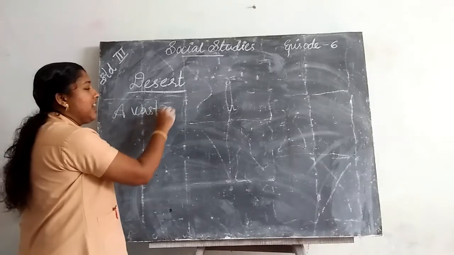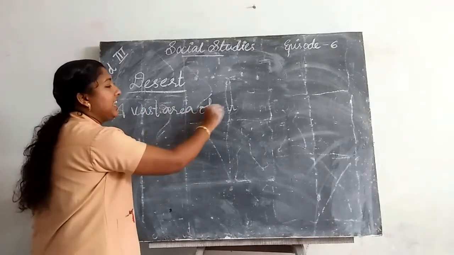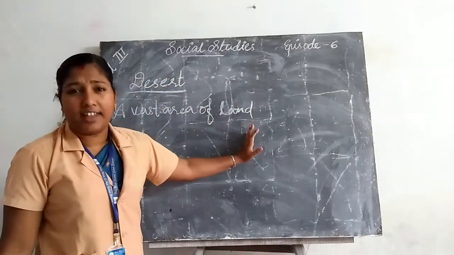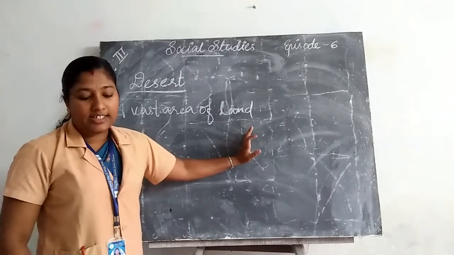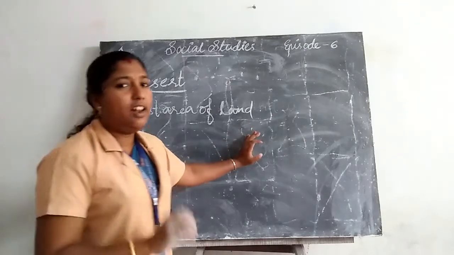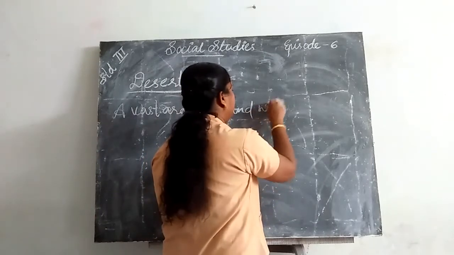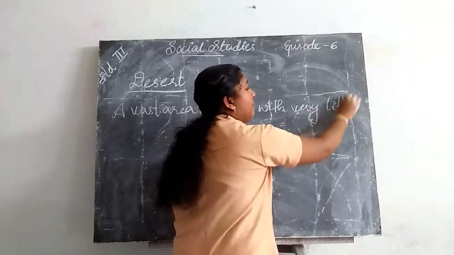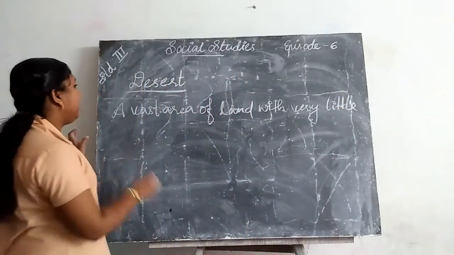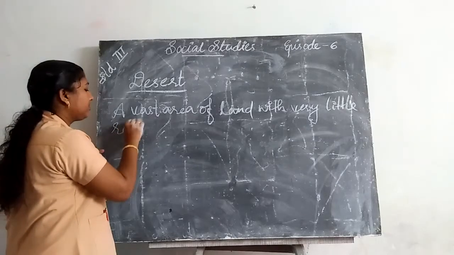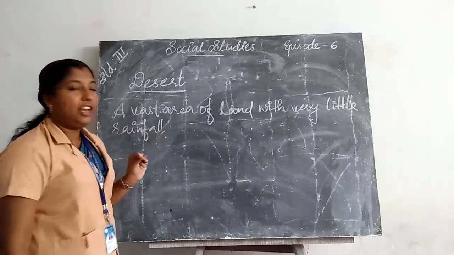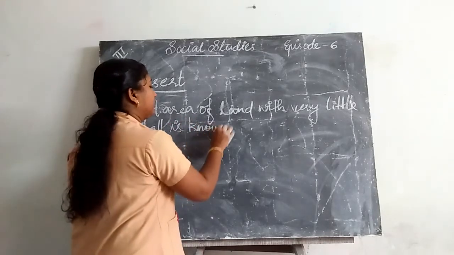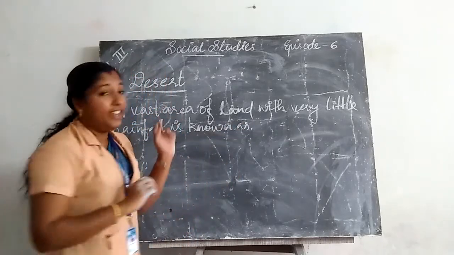A vast area of land with very little rainfall is known as desert.